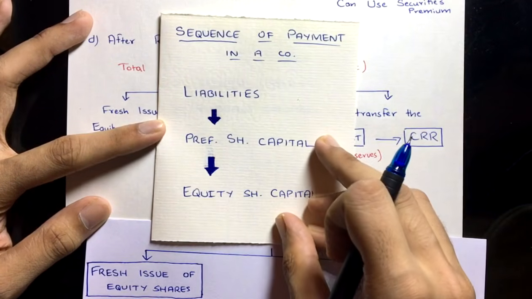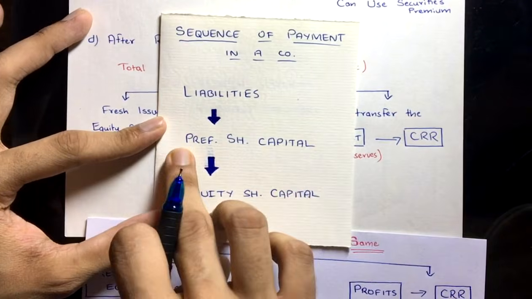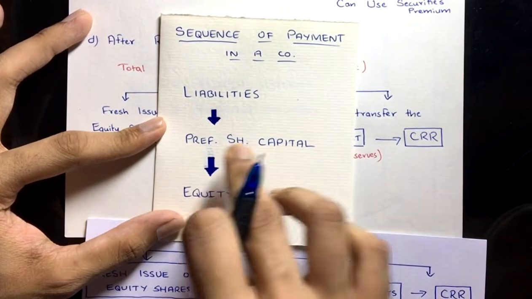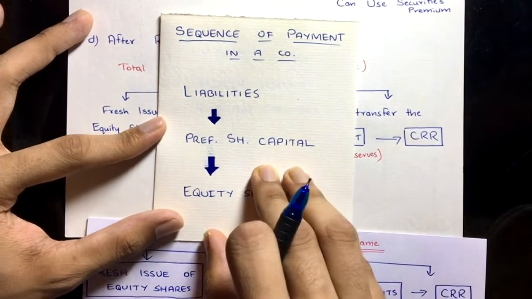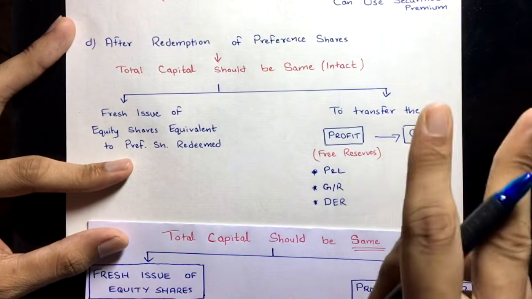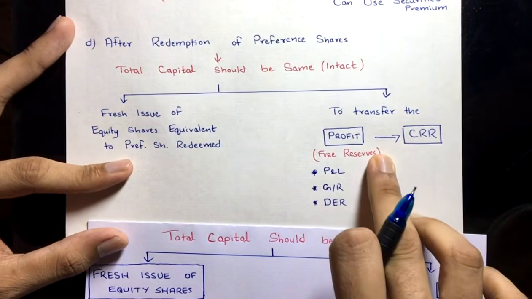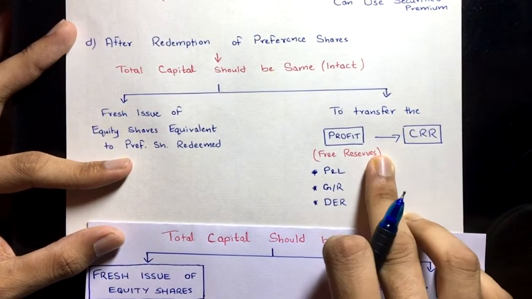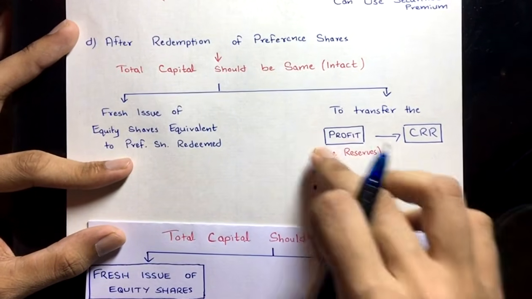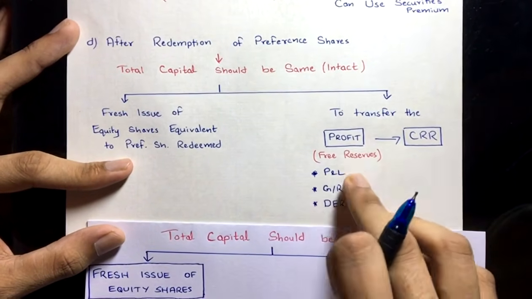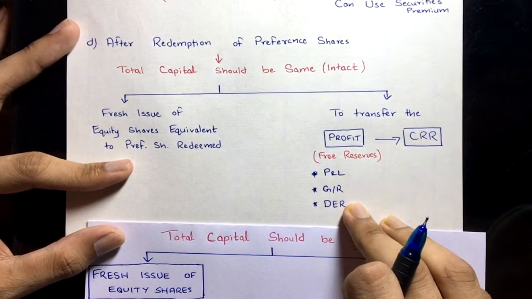So to comply with that, what we are going to do is replace this capital, the capital that is going out of the company. To replace that capital, we have two ways, as I said: fresh issue, or transfer the profit to CRR. This money is now free reserve, profit, general reserve, P&L, dividend equalization reserve.